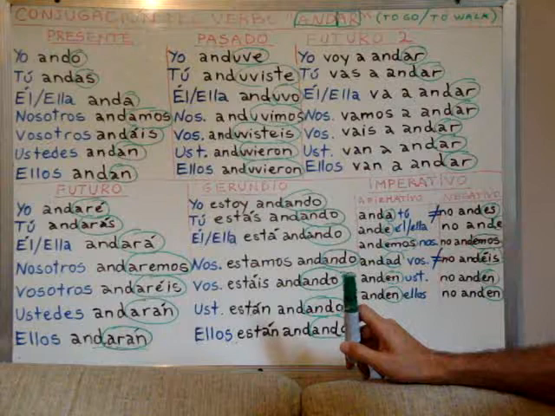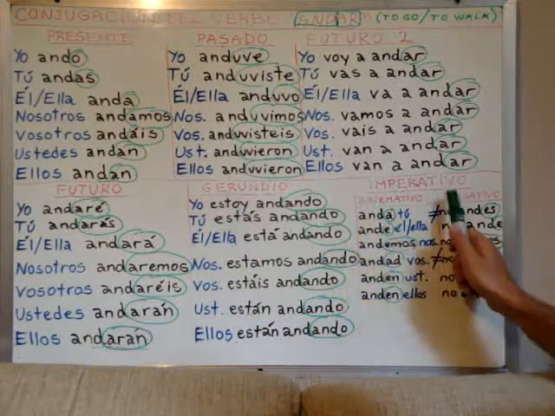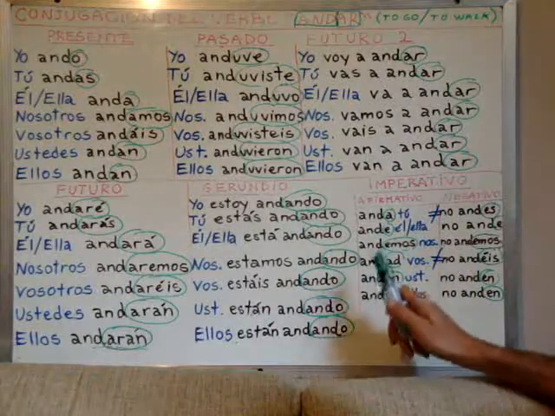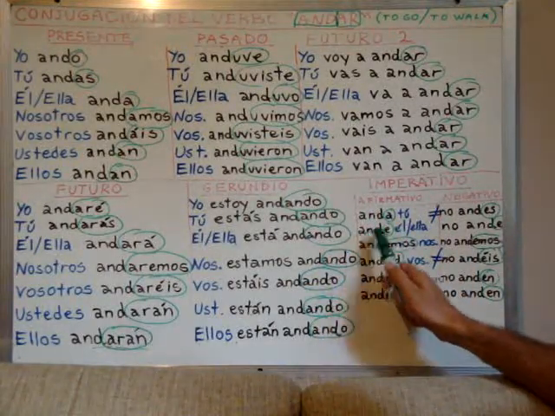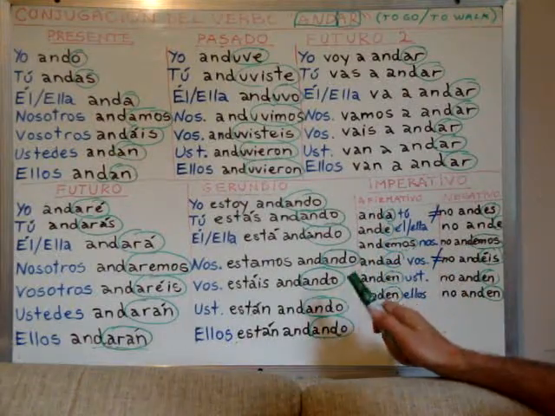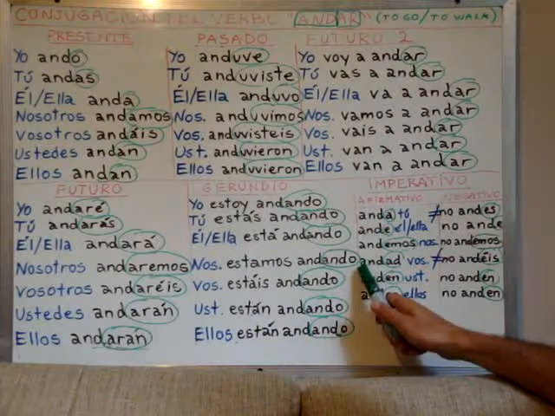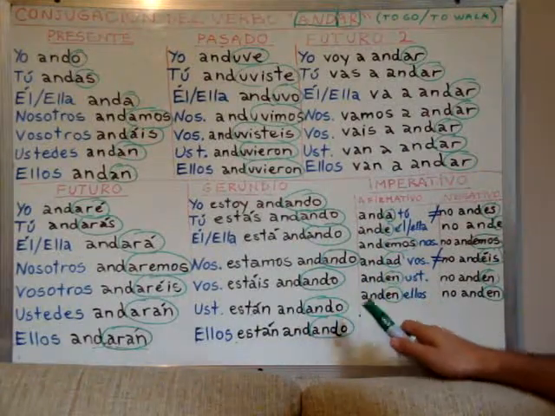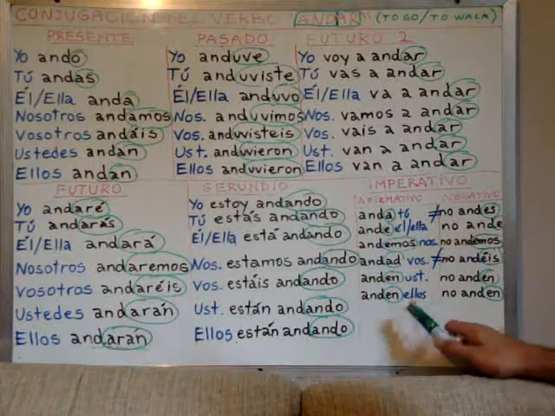Now let's see the imperative. Let's begin with the imperative for affirmative and the imperative for negative. Anda tú. Ande él, or ande ella. Andemos nosotros. Andad vosotros. Anden ustedes, and anden ellos.